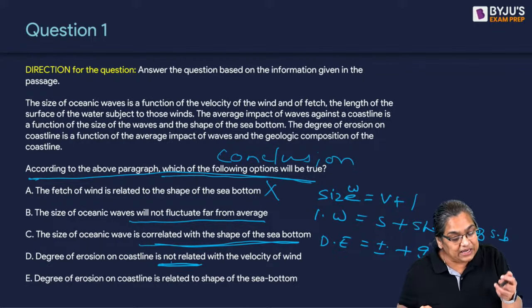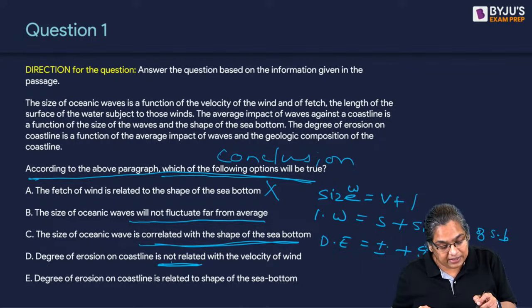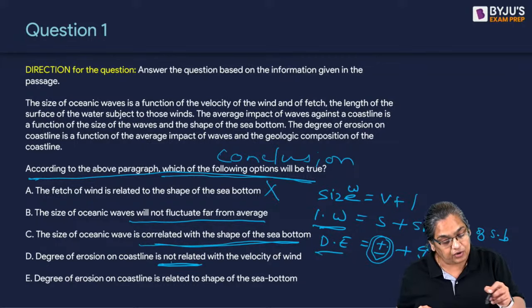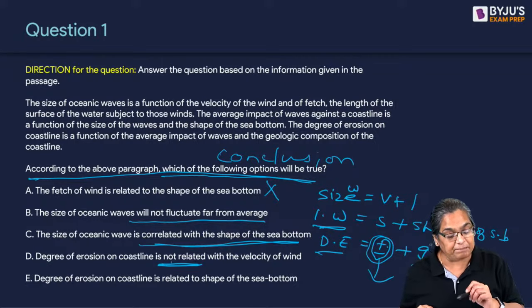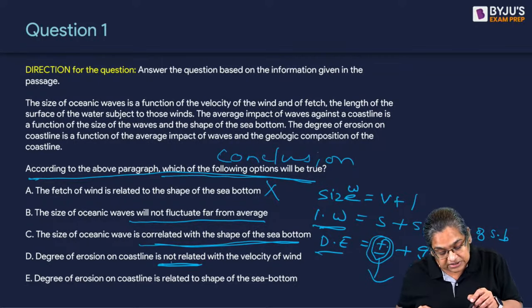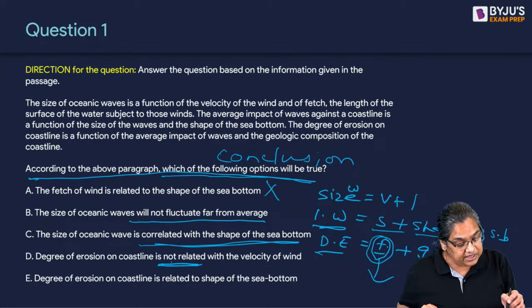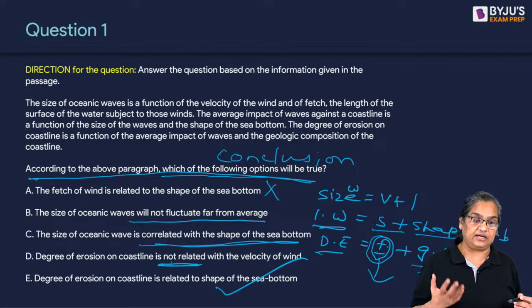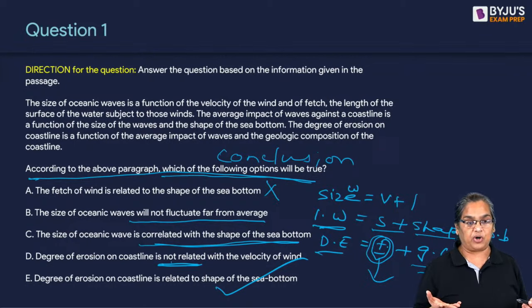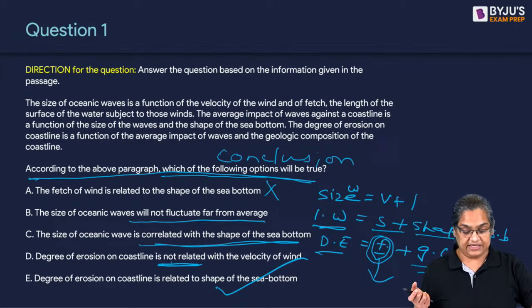E, degree of erosion. Now, degree of erosion is dependent on impact of waves, average impact of waves and geological composition. And what does average impact of waves include? Size and shape of the ocean bottom. Therefore, degree of erosion is related to the shape of the sea bottom. Therefore, my correct answer is E.